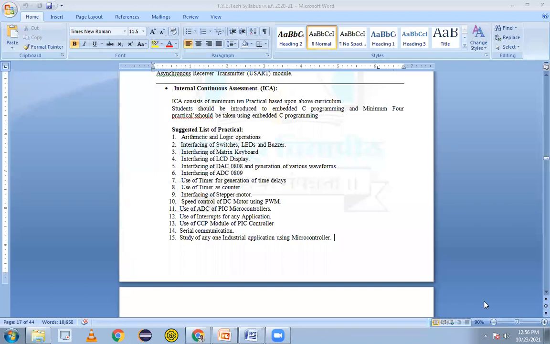So I will brief in short what exactly assembly level is and what exactly C language is. In case of assembly language, we have to use the specific syntax, and with the help of the syntax, simply with the help of the instructions, we can write the code for the 8051 to perform the various operations. That is called an assembly level language. That is called a low level language actually. Whereas in C, we have to use the specific C syntax, and we have to write the code with the help of the different 8051 header files. So we can perform that operation also using the C language, that is called a higher level language.